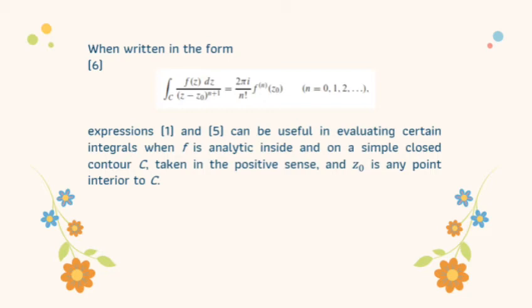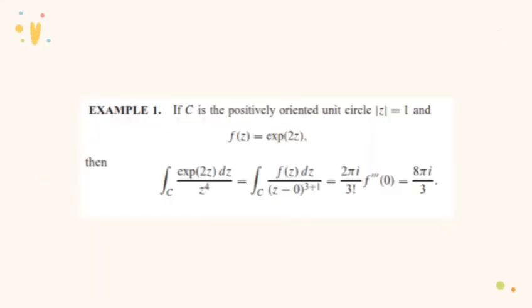Expressions 1 and 5 can be used in evaluating certain integrals, where f is analytic inside on a simple closed contour taken in the positive sense, and z0 is any point interior to C. Example 1.